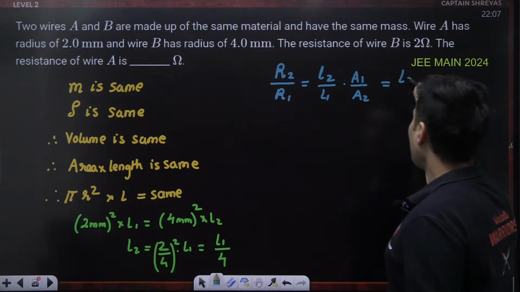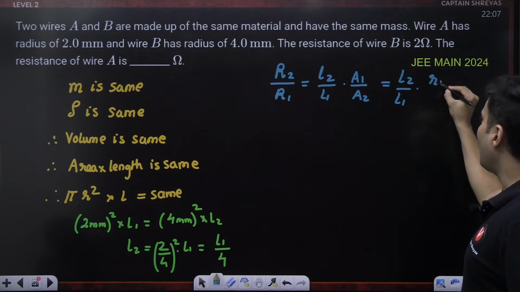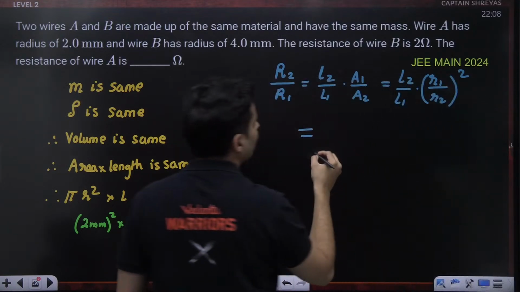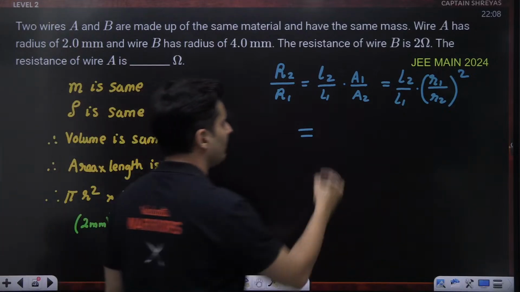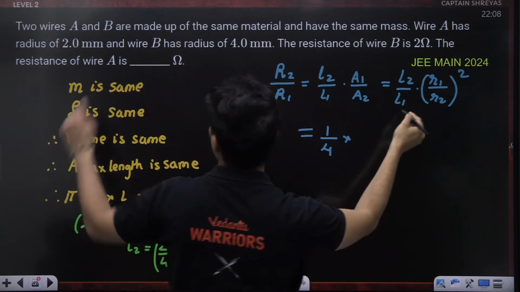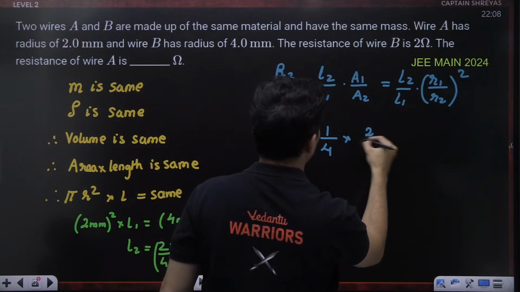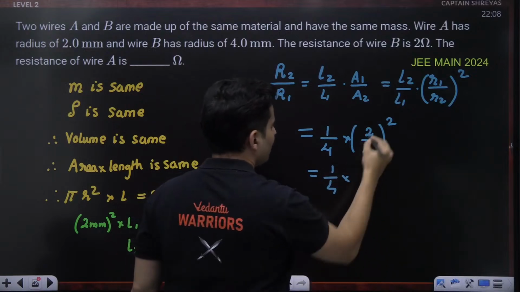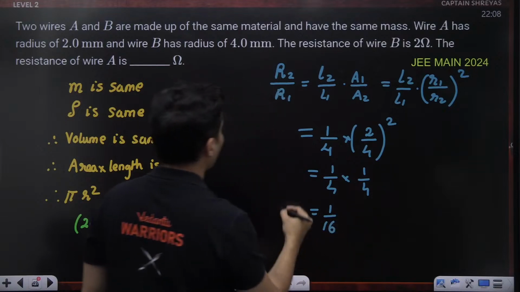Area is pi r square, so I can say it is R1 by R2 whole square. Length 2 by length 1 is 1 by 4. R1 is 2, R2 is 4, so 2 by 4 whole square, half squared is again 1 by 4. So this is 1 by 16.